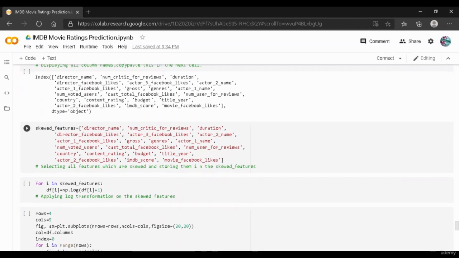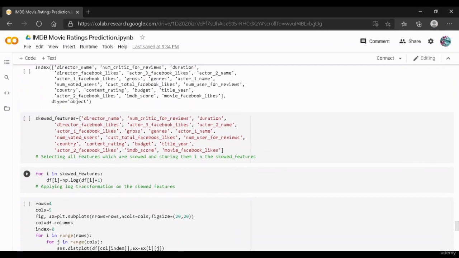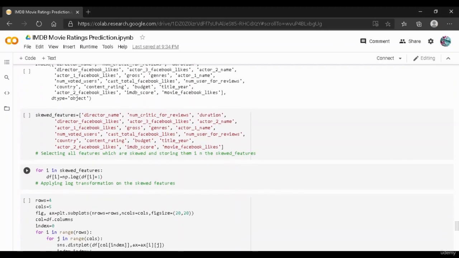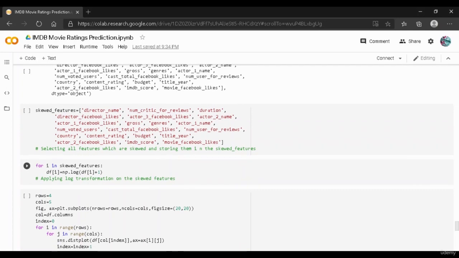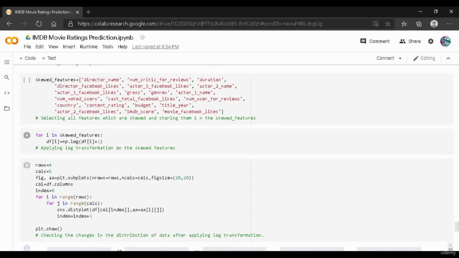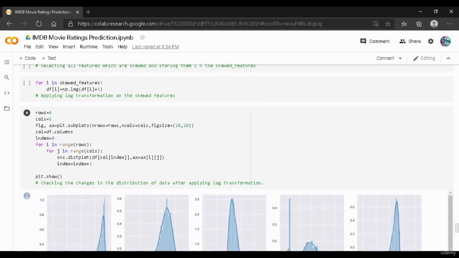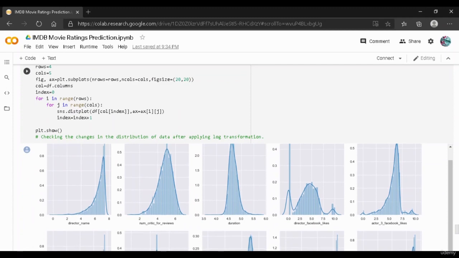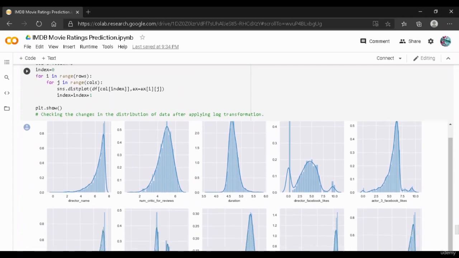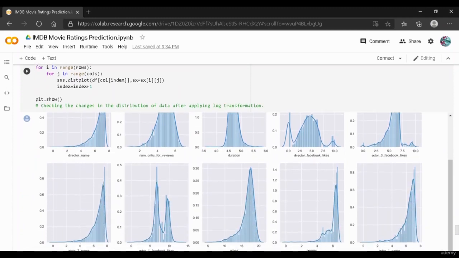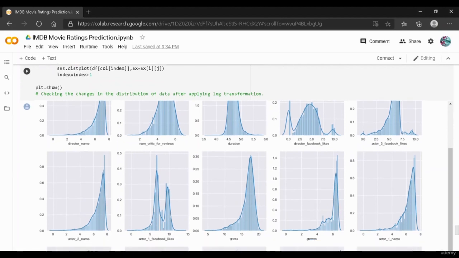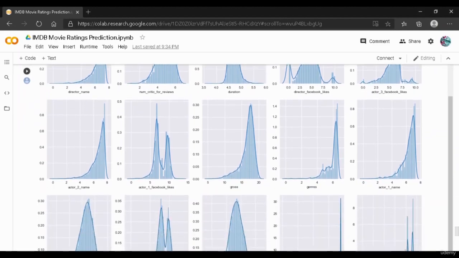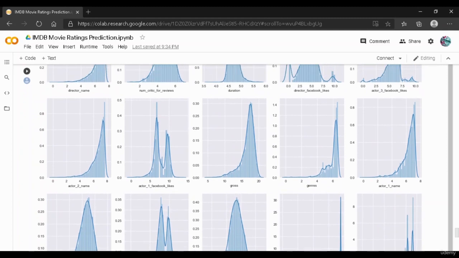The next thing that we have done is we have applied the log transformation on the skewed features. So the entire data has been log transformed, and after the log transformation, this is the resulting distribution plot. As you can see now, the skewness has been reduced and the data has been distributed better as compared to before.